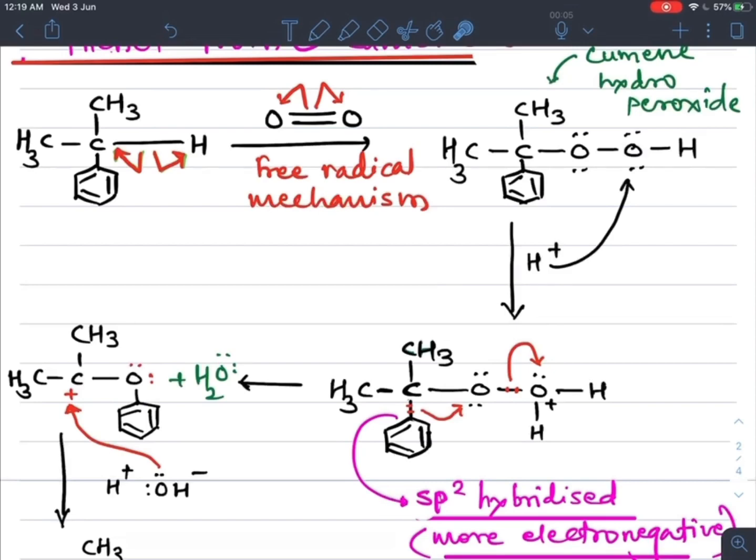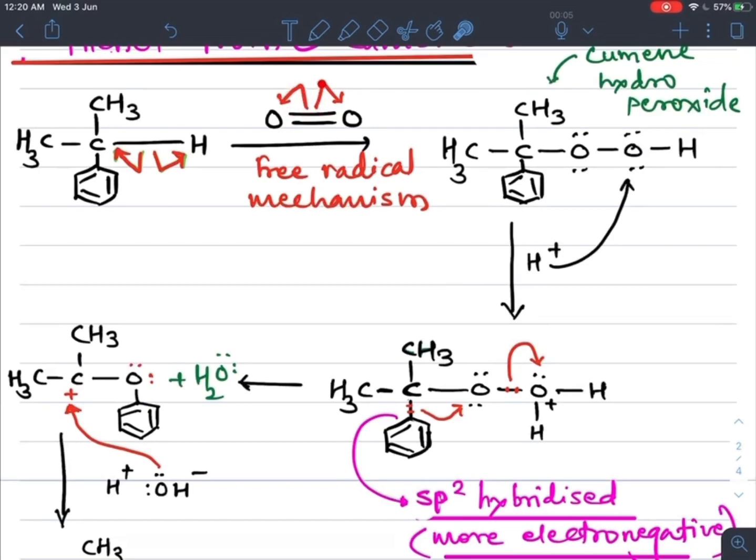So homolytic fission of the bond takes place. This bond breaks symmetrically, meaning the carbon takes its own electron and hydrogen takes its own electron, and they form free radicals. At the same time, this oxygen, that is O double bond O, breaks the pi bond. Only one bond breaks, and homolytic fission takes place.